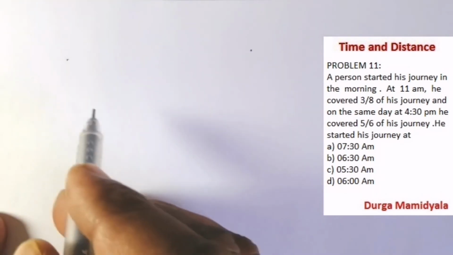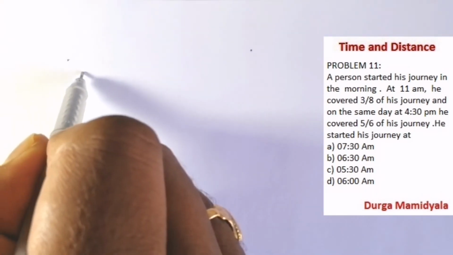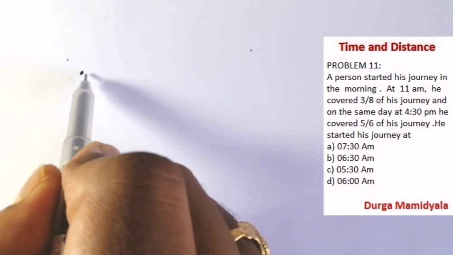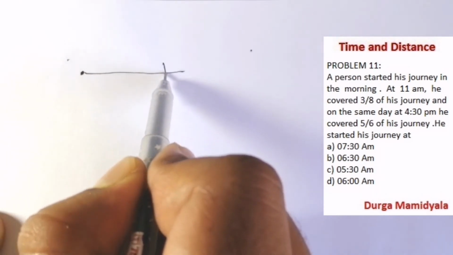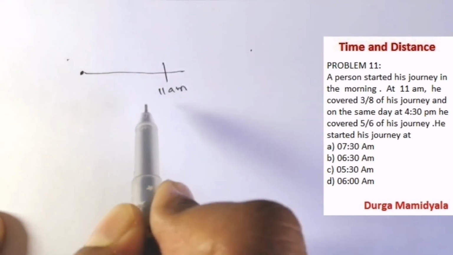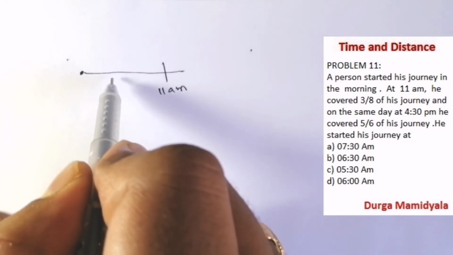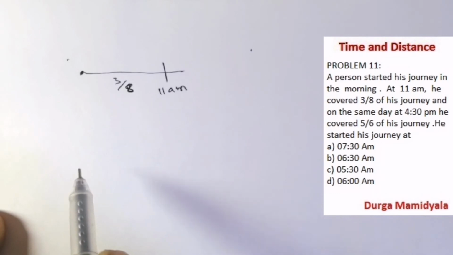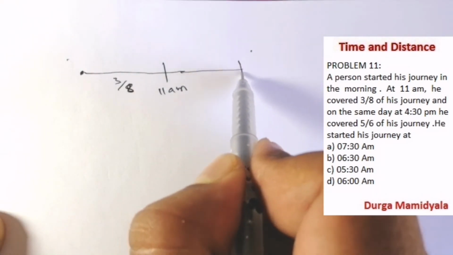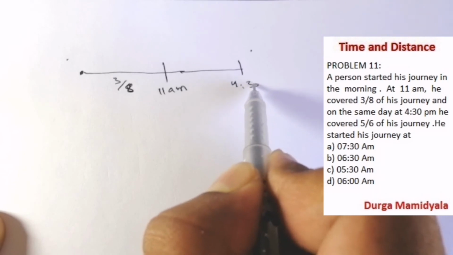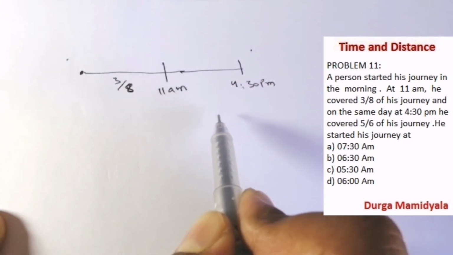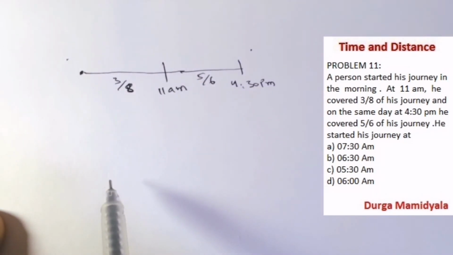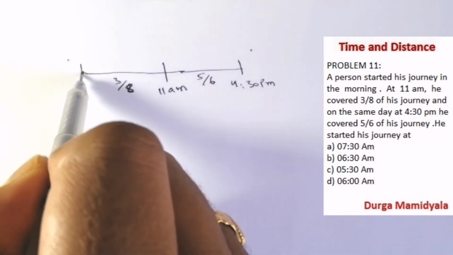Let us represent. So he started at a particular time in the morning. The time is not given for us. So he started, and when the time reached 11 a.m., he covered 3 by 8 of the journey. So in the total distance he has covered 3 by 8 of the journey. And on the same day at 4:30 p.m., he covered 5 by 6 of the journey. He started his journey at, so what is required? The time here.